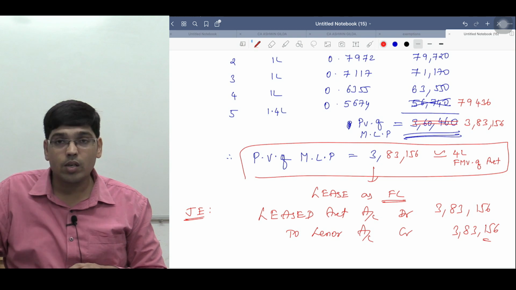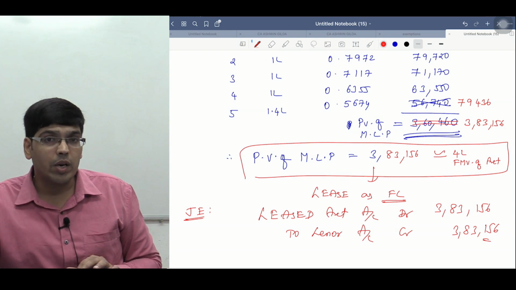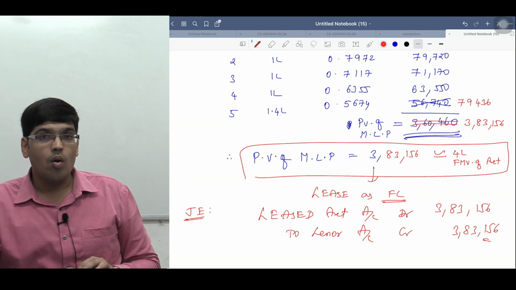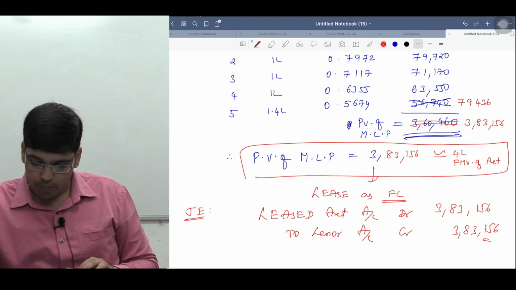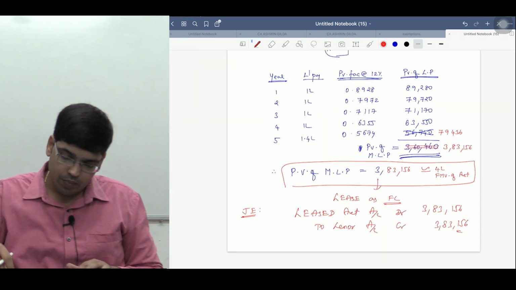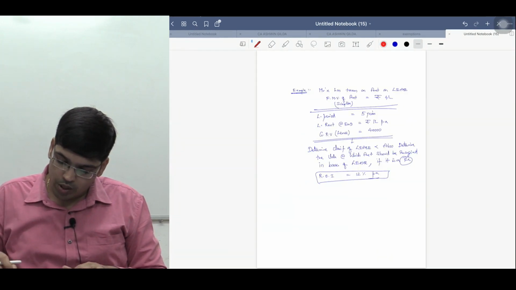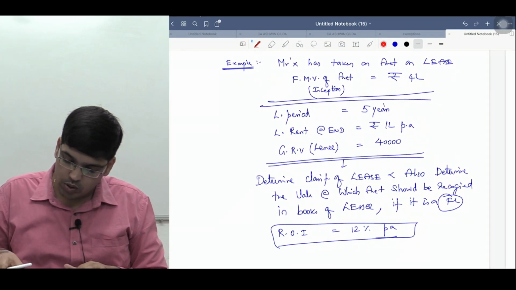3,83,156. Why this figure? Because you need to recognize the asset in the books of the lessee at what value? At the present value of MLP or the fair market value of the asset, whichever is lower. So whichever is lower, which answer will come out? 3,83,156 will come out. Am I clear with this example? Is it making sense, sir? So this is how you recognize the asset in the books of the lessee. This was our example, sir.